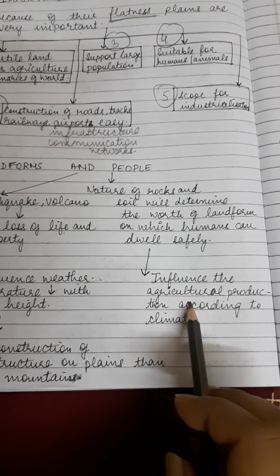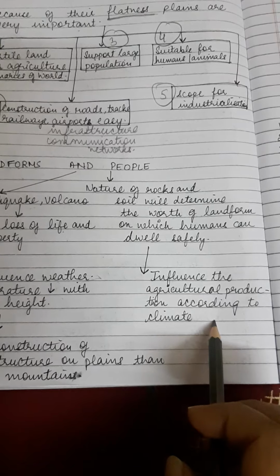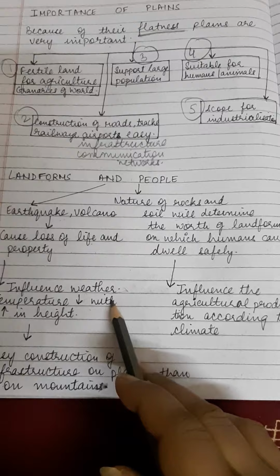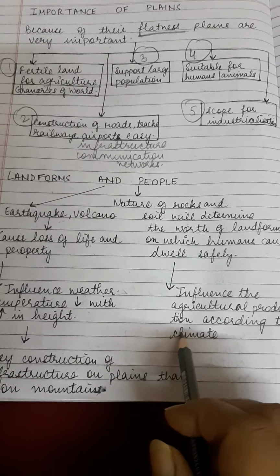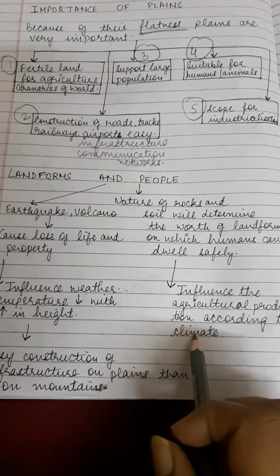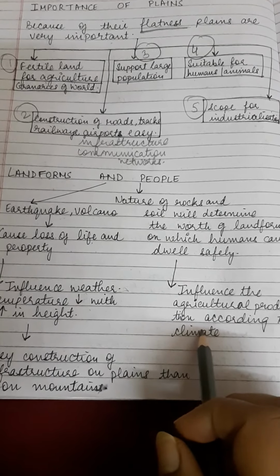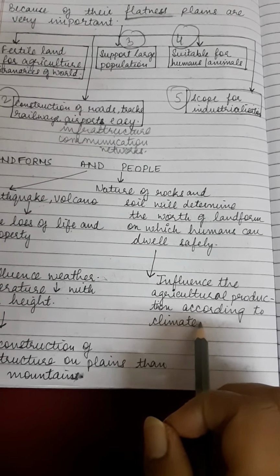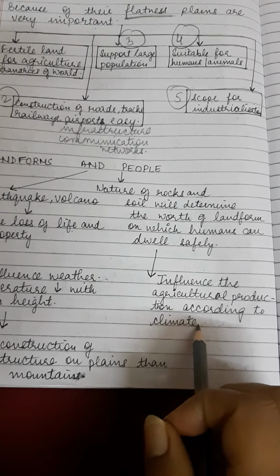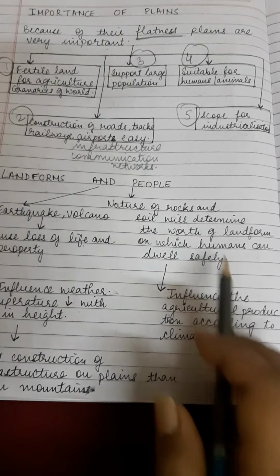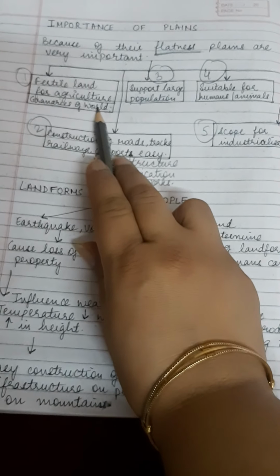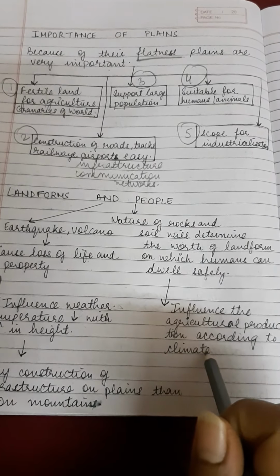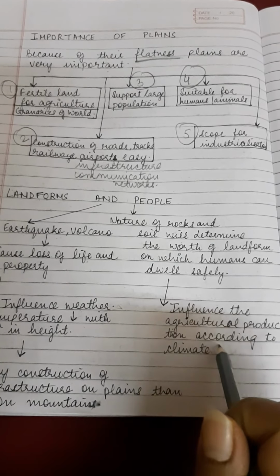Lastly, the landforms influence the agricultural practices and agricultural production, because they also influence the weather of a place. As we know, the mountains have cold temperature, the temperature is very low. So the growing of crops and agriculture is not very preferred there. But plains are warmer and they are suitable for all types of crops, as we have discussed, fertile land for agriculture. So we can say plains influence the agricultural production.